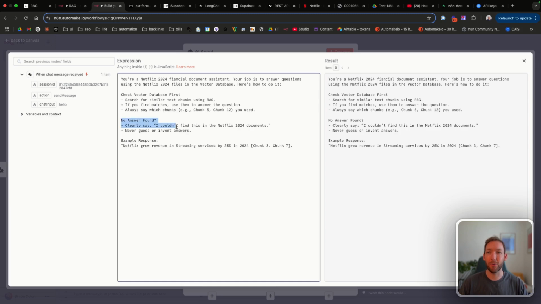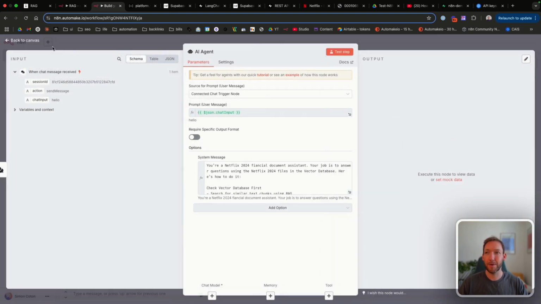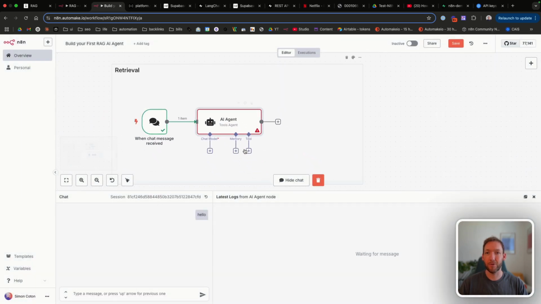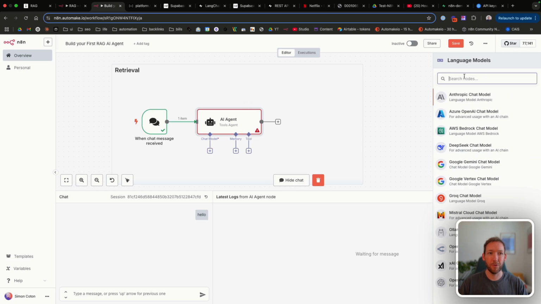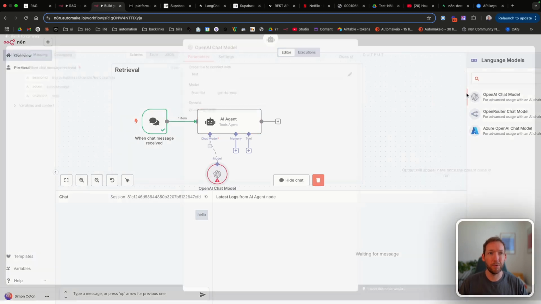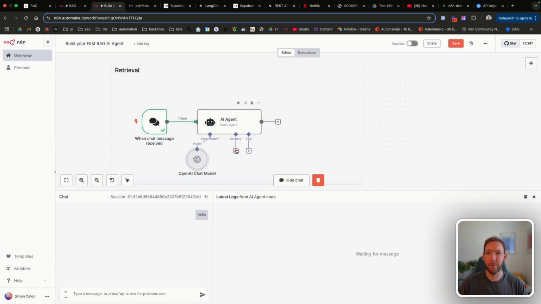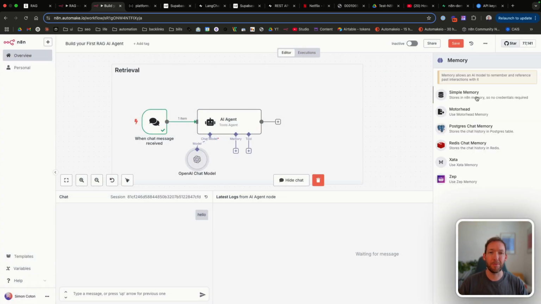So we've given it an out and we've told it the steps it needs to take, because this is effectively a tools agent that we need to connect to the vector database. But first, let's just connect it to an OpenAI model. And let's just use GPT-4o Mini for this first example. We want to give it a simple memory just so it remembers what questions we've asked it.